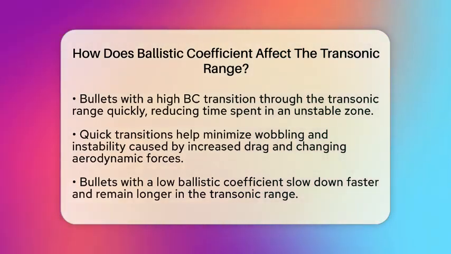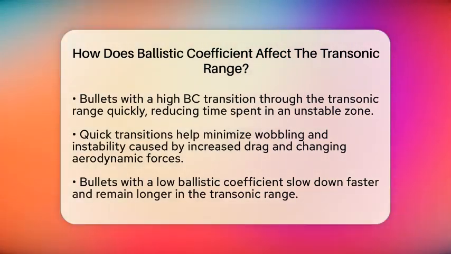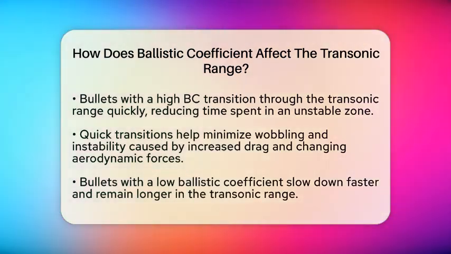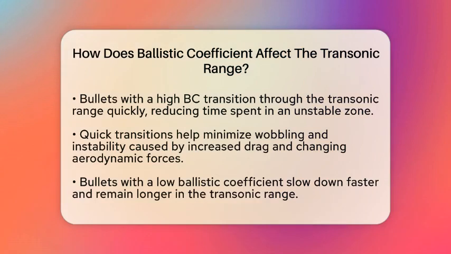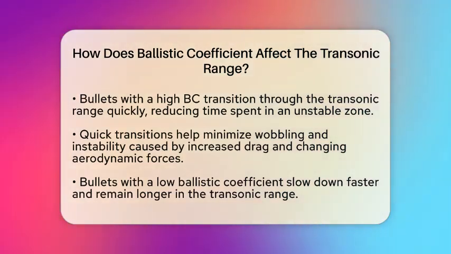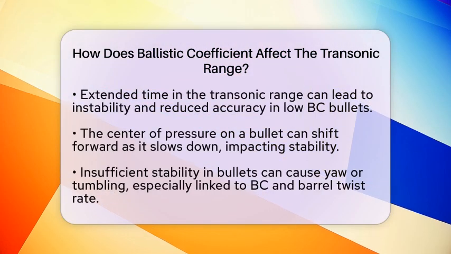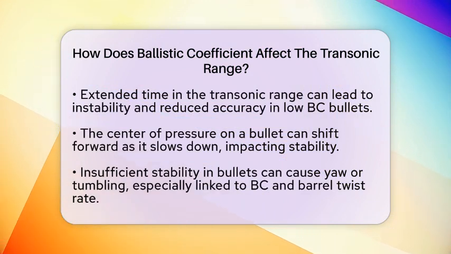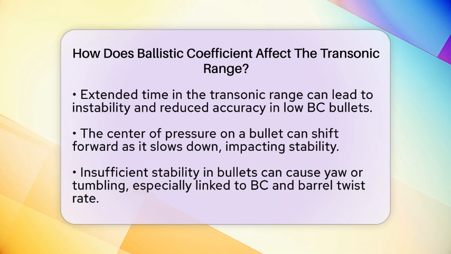On the flip side, bullets with a lower ballistic coefficient do not fare as well. They slow down faster and spend more time in the transonic range. This extended exposure to increased drag can lead to greater instability and reduced accuracy. It can also cause more variation in the bullet's flight path, making it harder to hit a target consistently.